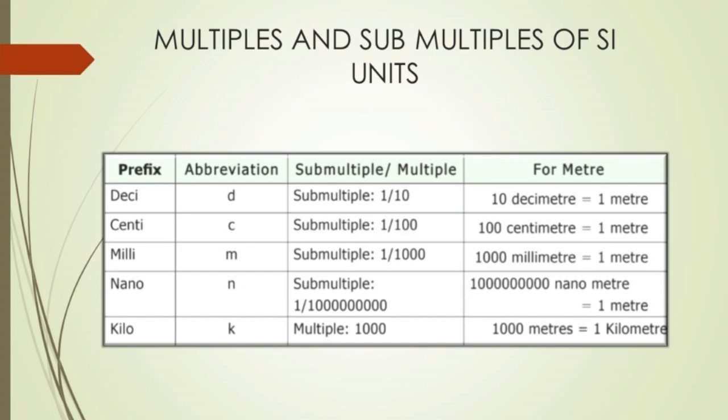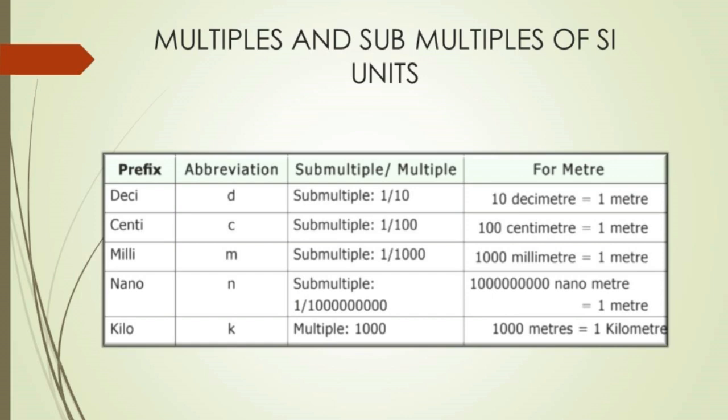It is kilometer. So, in 1 meter, how many decimeters are there? Yes, it is 10. So, how to calculate the submultiple? 1 by 10 will give the value of submultiple. What prefix are we using? It is deci. What abbreviation are we using? It's D.